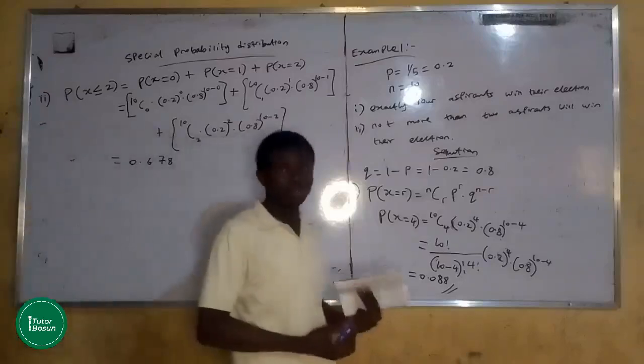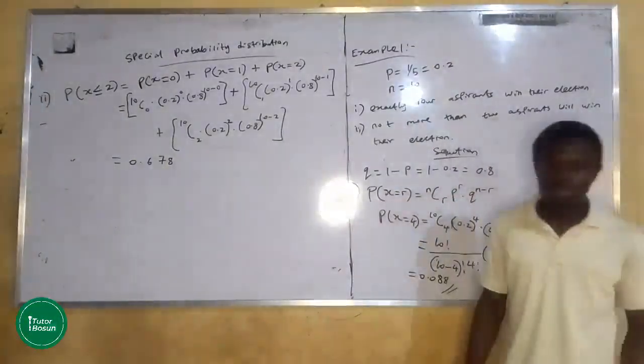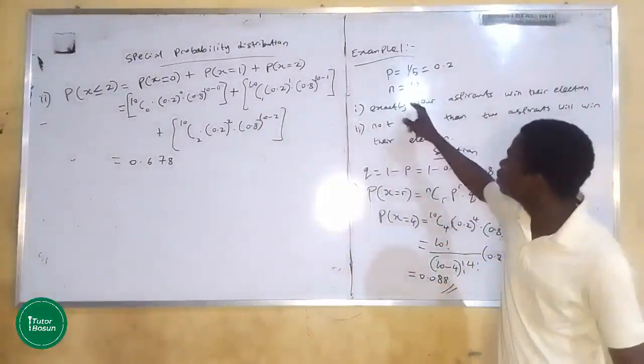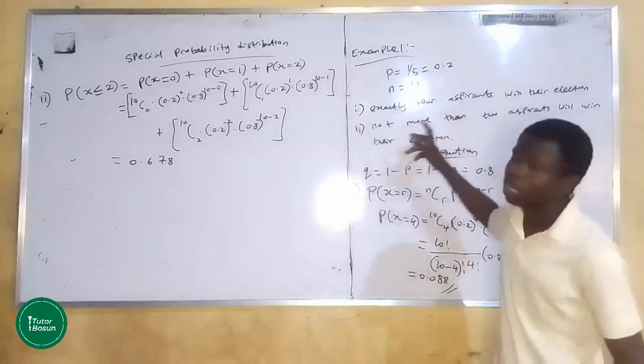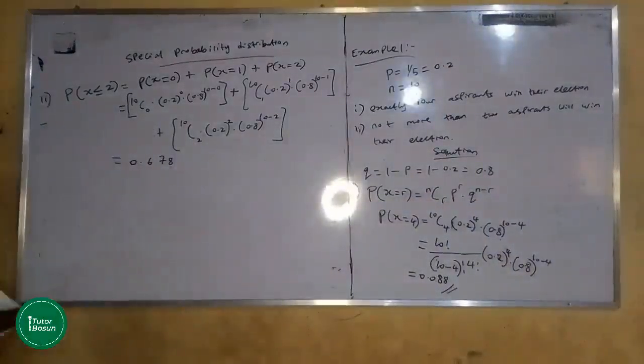So next we're moving to the second special probability distribution. Mind you, you can be asked to calculate the mean, standard deviation, and variance. So let me quickly do that in case you might be asked.